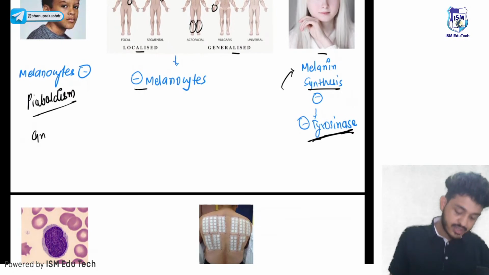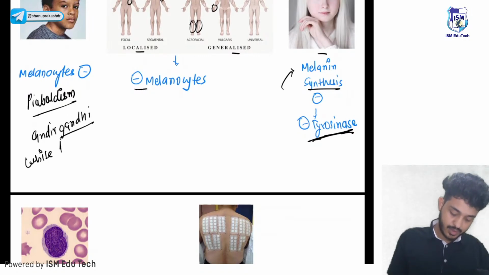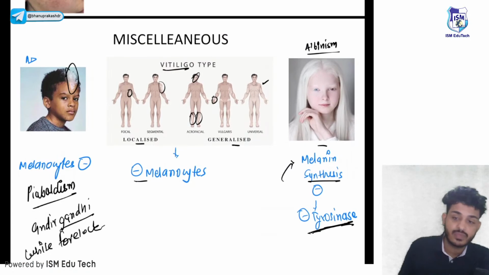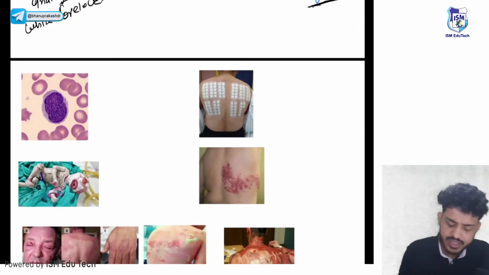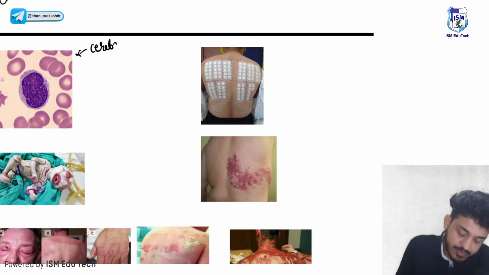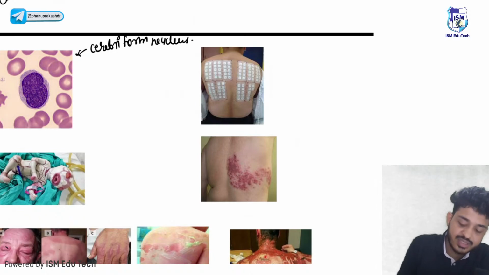You know Indira Gandhi. You will see white forelock. This is the white forelock, right? Next one is your cerebriform nucleus, or Sézary cells.